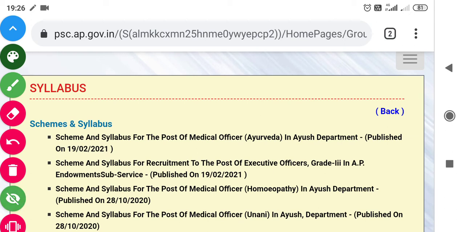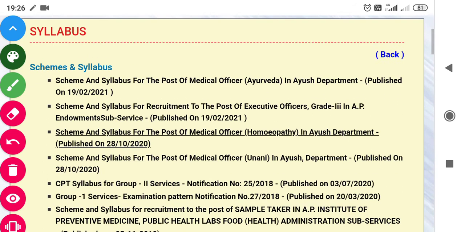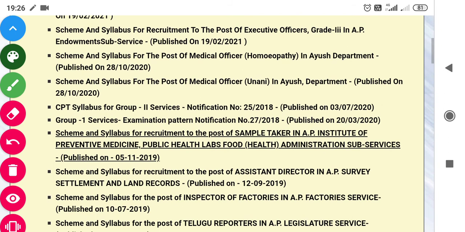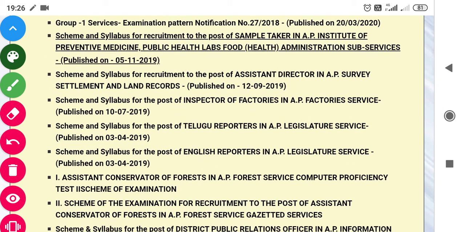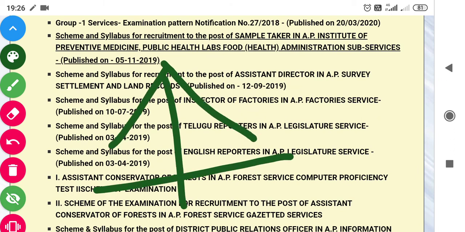First is the scheme and the syllabus for the post of medical officer Ayurveda in the Ayush department. Second is the scheme for recruitment to the post of executive officer. And after that you can see the scheme and syllabus for the post of medical officer homeopathy. And after that you can see the different types of examination syllabus here. So whichever syllabus you require, you can download from this section.